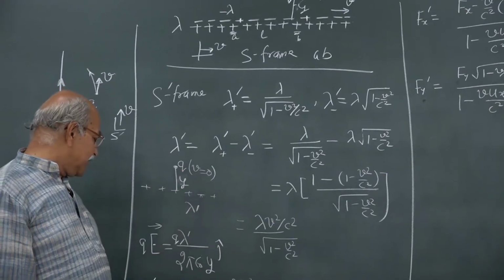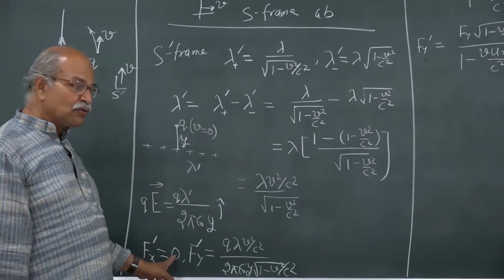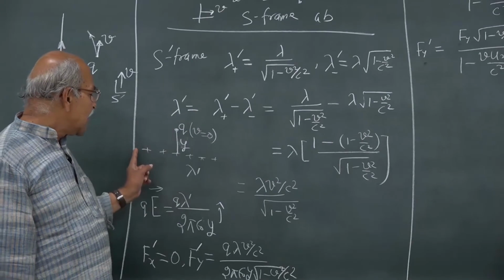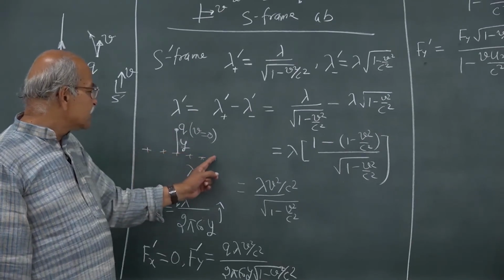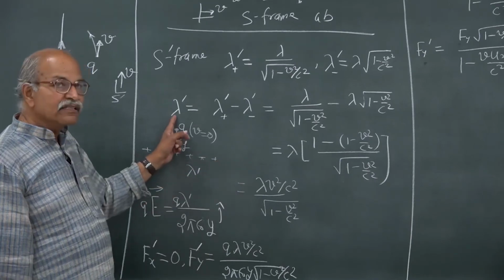Then fx prime is 0, the x component of the force on this particle is 0. I have a net positive linear charge density, a long line charge, so the electric field will be in y direction.